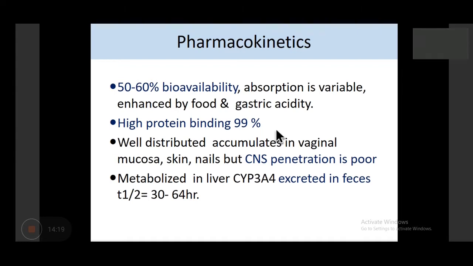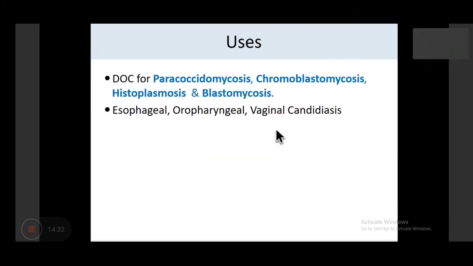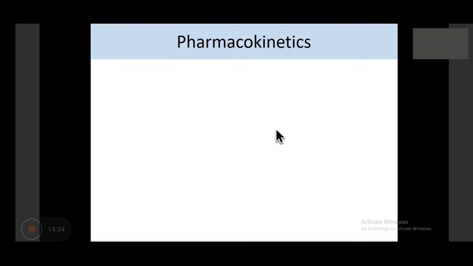Although all the antifungal agents have high plasma protein binding, CNS penetration is poor, so in meningitis it is not useful. It is metabolized in the liver and excreted in feces, so there is some chance of hepatitis. This is important as far as itraconazole is concerned.